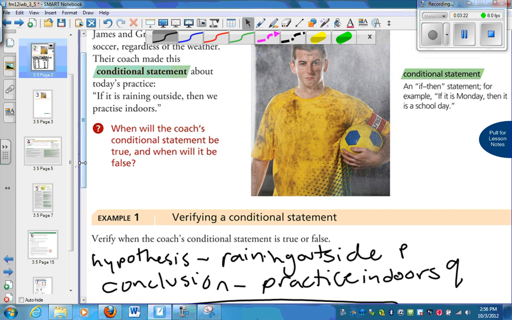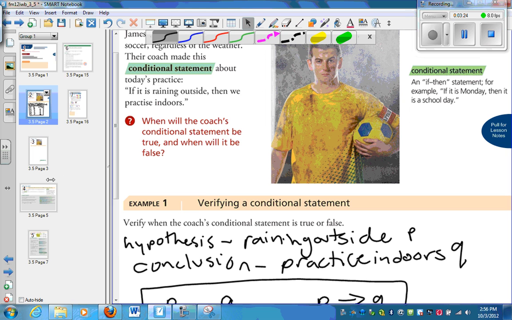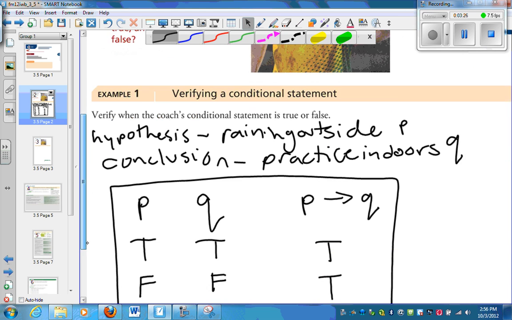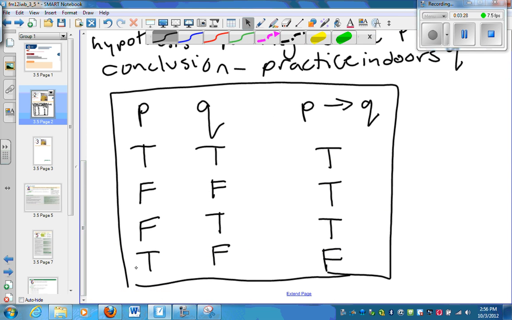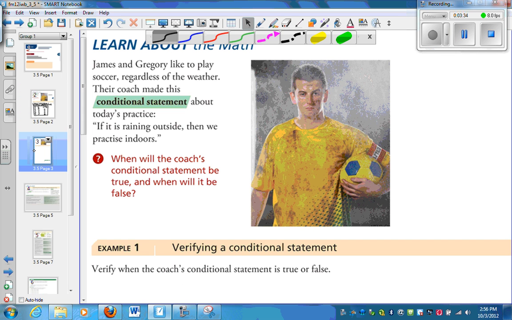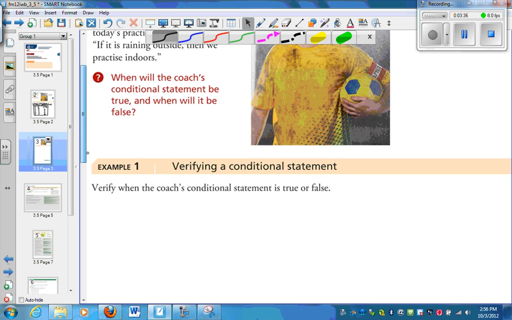So in other words, this conditional statement is true all of the time except for when the hypothesis is true and the conclusion is false. Okay, here's another way to look at this statement. Verify when it's true or false.